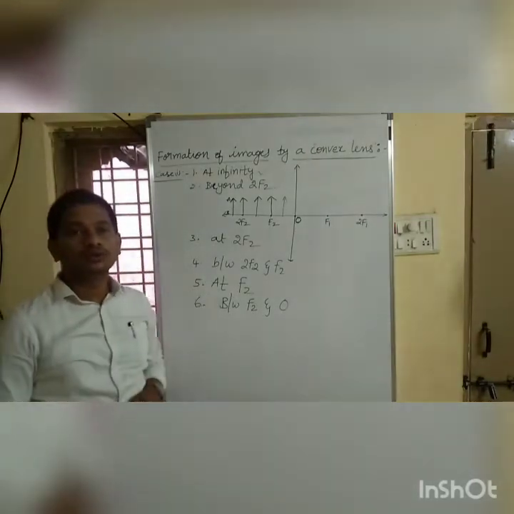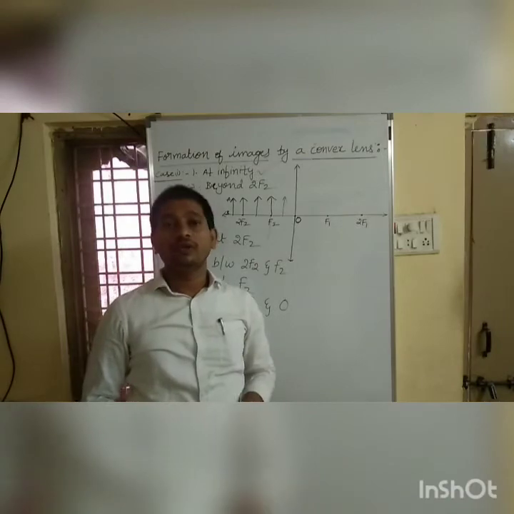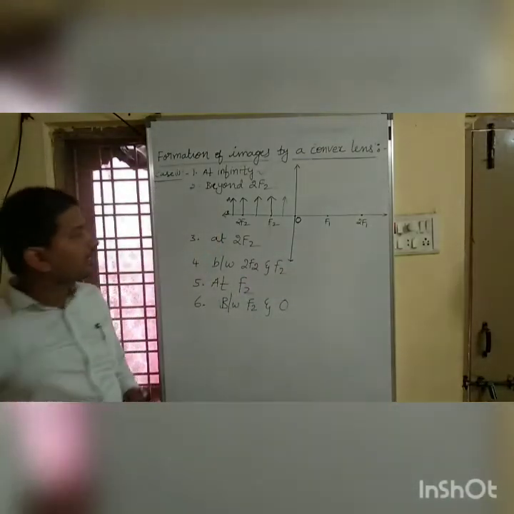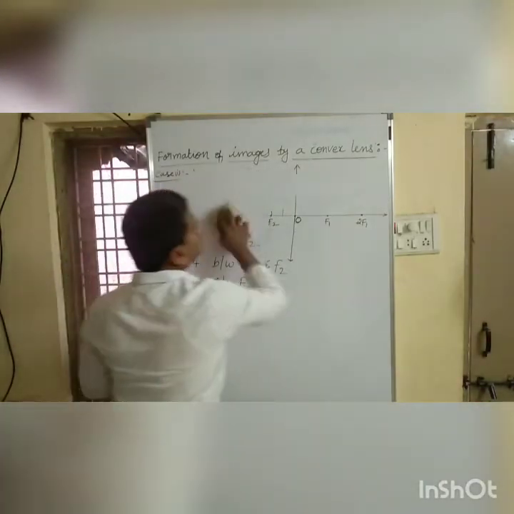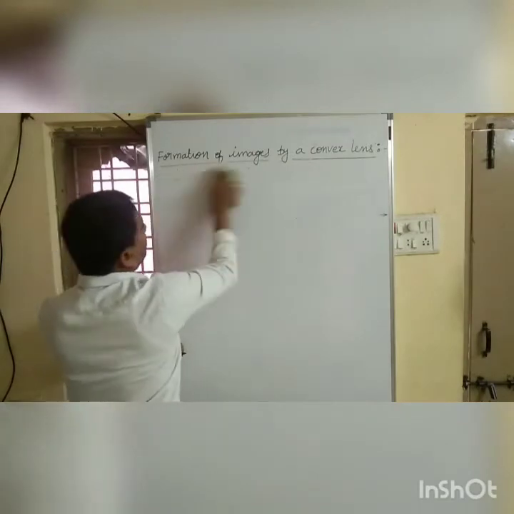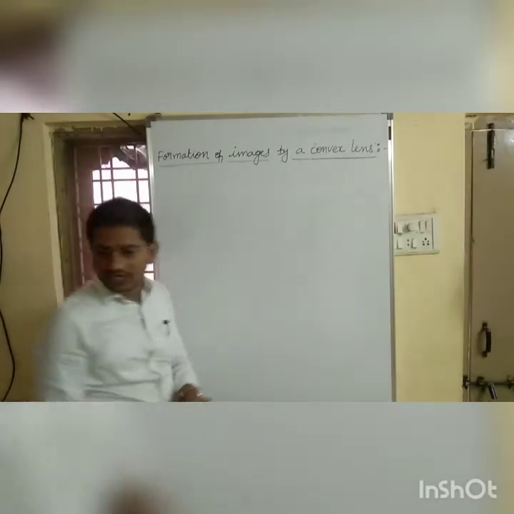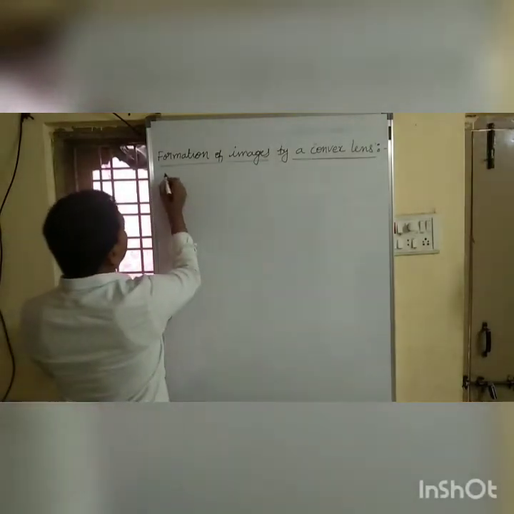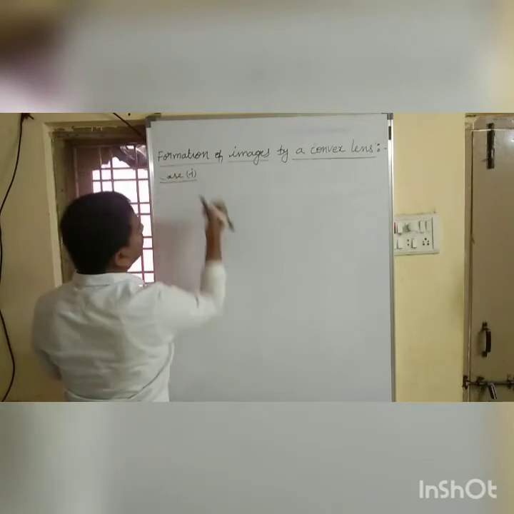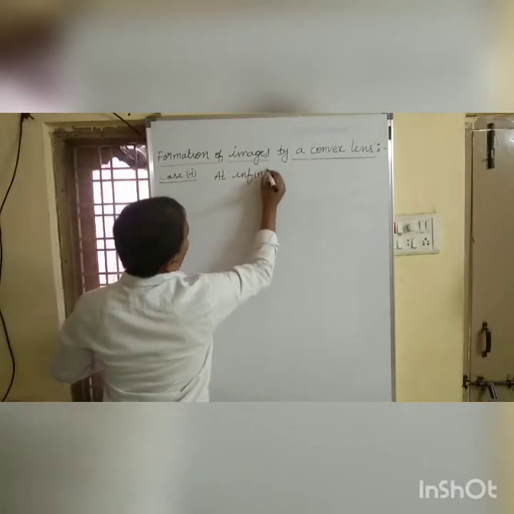Now we need to know where the image will be, where the image is going to be formed. Yes? So let me draw the diagrams. Formation of images by convex lens. So case 1 is at infinity.